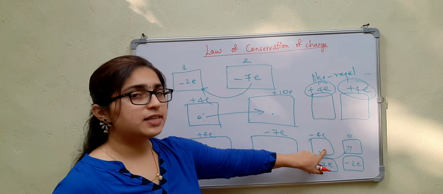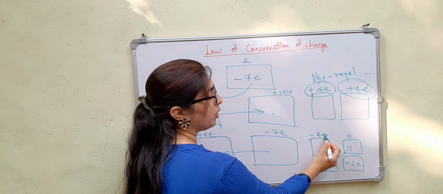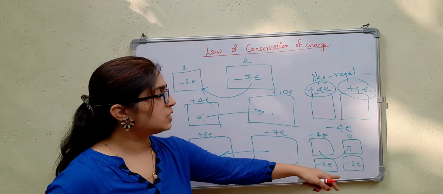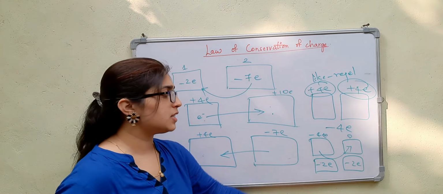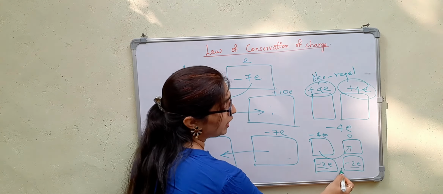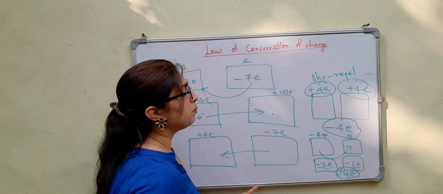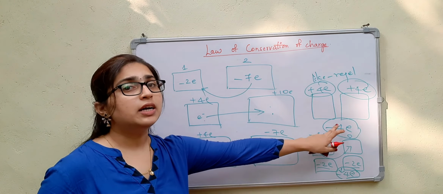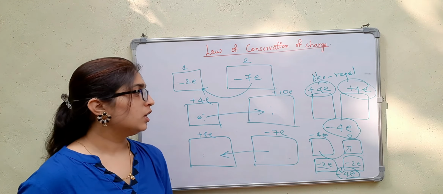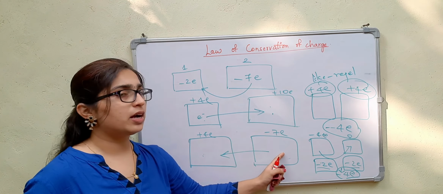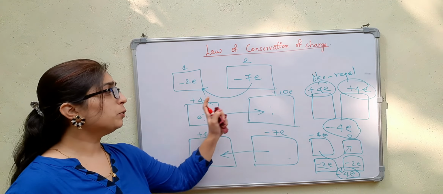The net charge before was minus 4e plus 0, that is minus 4e. After transferring electrons, the net charge is minus 2e minus 2e, that is minus 4e. Before and after transfer, the net charge is equal. So charge is not created and not destroyed, but it can be transferred from one object to another.